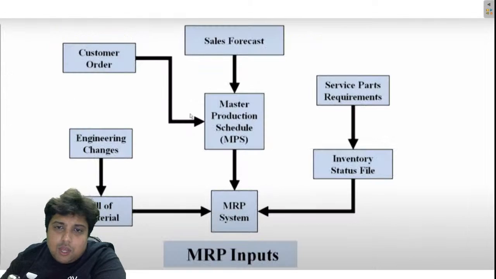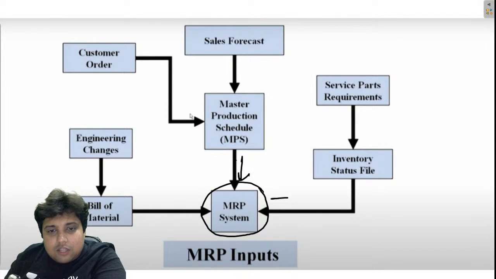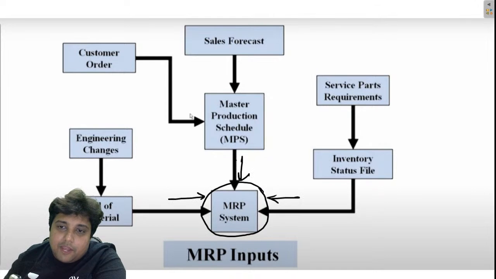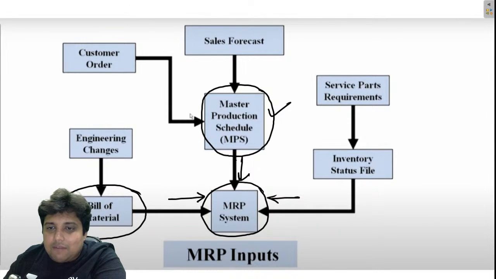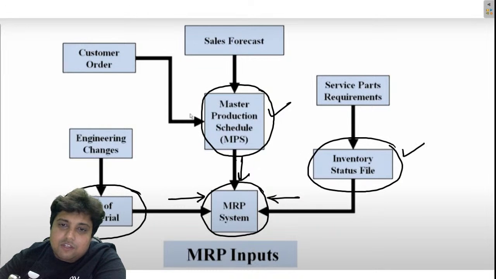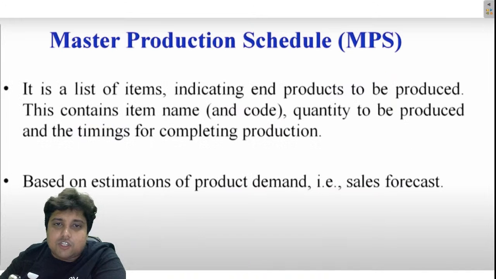Let me just tell you that the MRP system requires three inputs. You can see these three arrows. So these are the three inputs to the MRP system. Number one, it requires the master production schedule, MPS. Number two, it requires the bill of material. Number three, it requires the inventory status file. Now let us first understand what the master production schedule is.